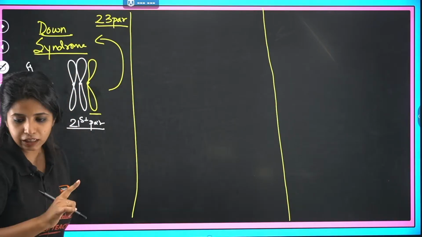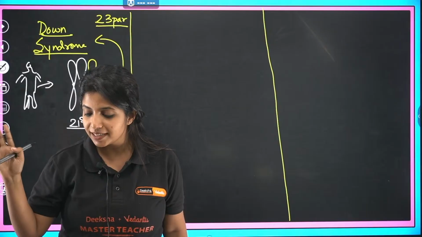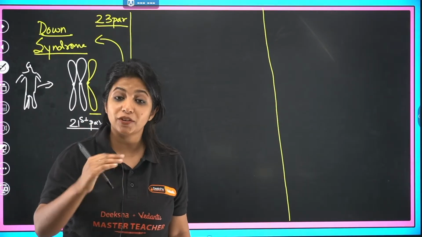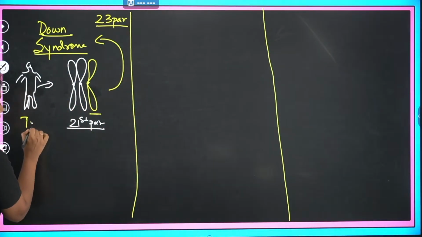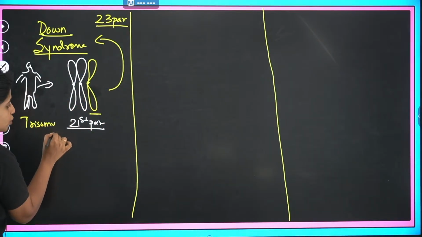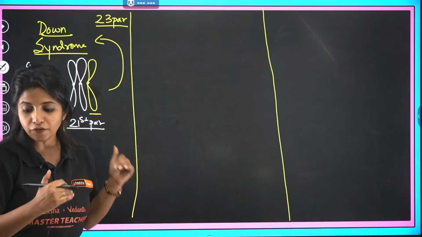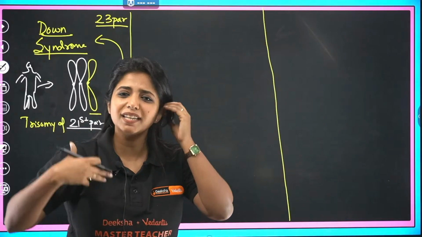Now, is this condition trisomy or monosomy? Okay, Pawan has already given the answer. He says it's trisomy, ma'am. Exactly. This condition is going to be trisomy. Trisomy means extra chromosome is there. So I'll say this is caused because of trisomy of 21st chromosome. Now the confusion the children have is that, ma'am, how is it possible?